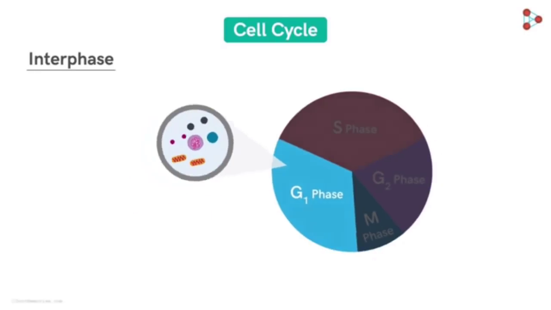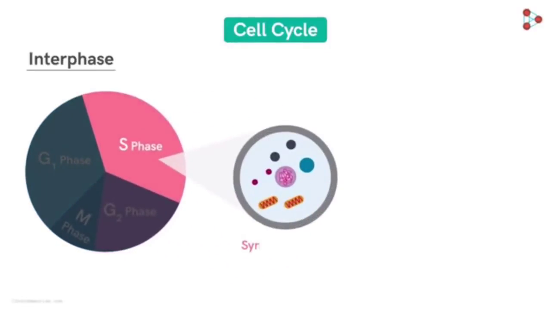Now let's move to the second stage of interphase, which is the synthesis phase, abbreviated as S phase. As the name suggests, there will be synthesis of something. And what will that something be? The most crucial part of each cell, the nucleus, along with the genetic material within, will get synthesized, that is, duplicated.